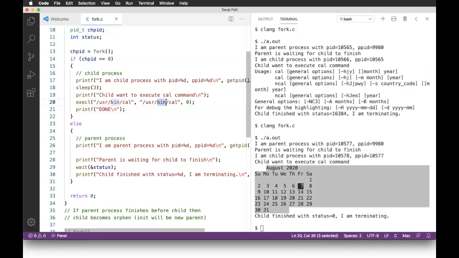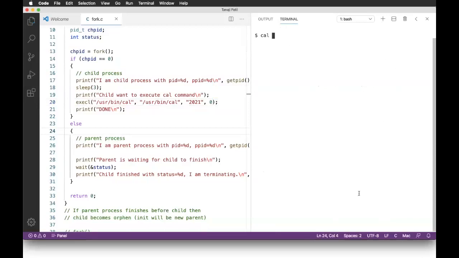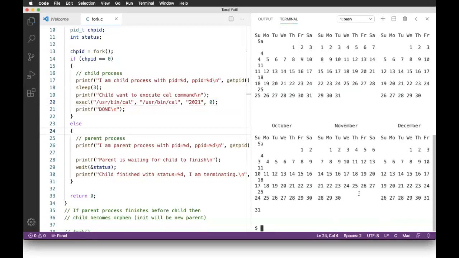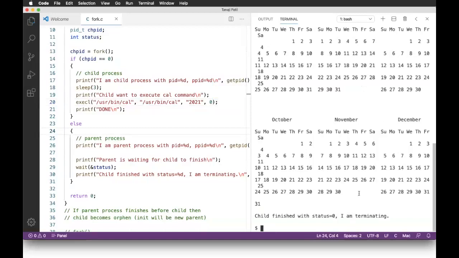Now say for example, I need the calendar of 2021, and then 0. It is exactly as if I want to execute this command with 2021. Now run it. You'll definitely get the calendar.